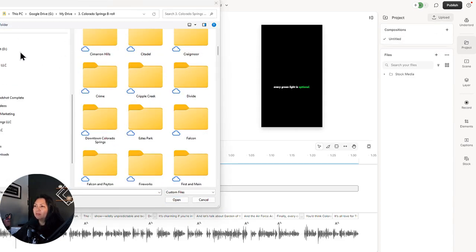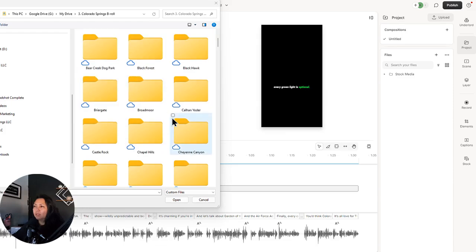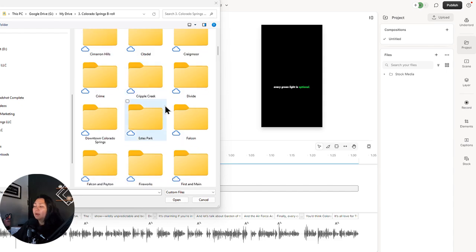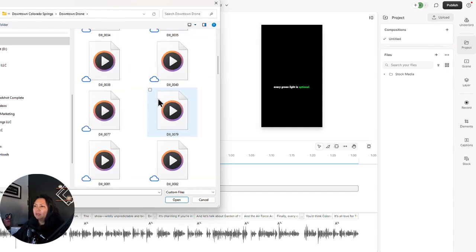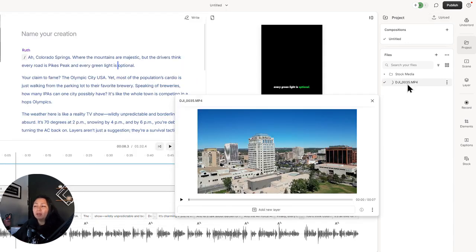Okay, so when you do this, you really need to organize your video very well. Otherwise, you're going to be searching and searching forever and not know where you put what. So I have a folder called Downtown Colorado Springs, and then I'm going to go ahead and click on Downtown Drone and try and remember where I put this thing. I like to load up all of my footage into Descript first and then work the file. Otherwise, you have to wait for it to load. So you kind of have to plan. It just takes way too long to load, and I kind of get impatient.